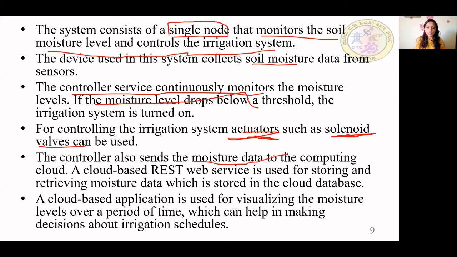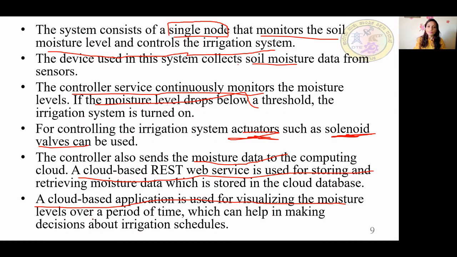All the moisture data is sent here. What all is there on the cloud? Your cloud-based REST web service is used for storing and retrieving the data. At the cloud you have your REST web service, your database as well as your application. A cloud-based application is used for visualizing the moisture level over a period of time, which will help you make decisions about the irrigation.